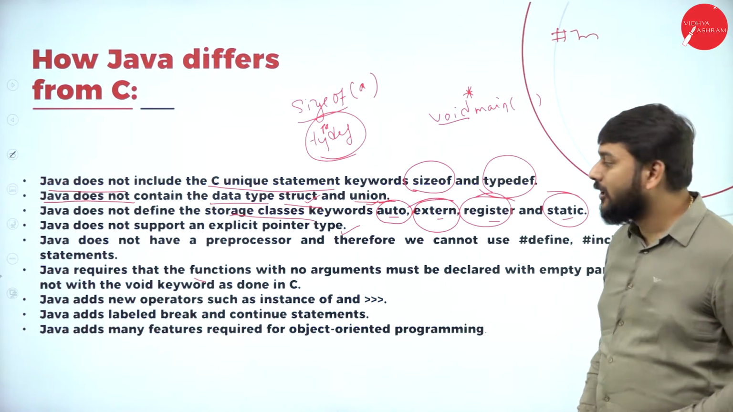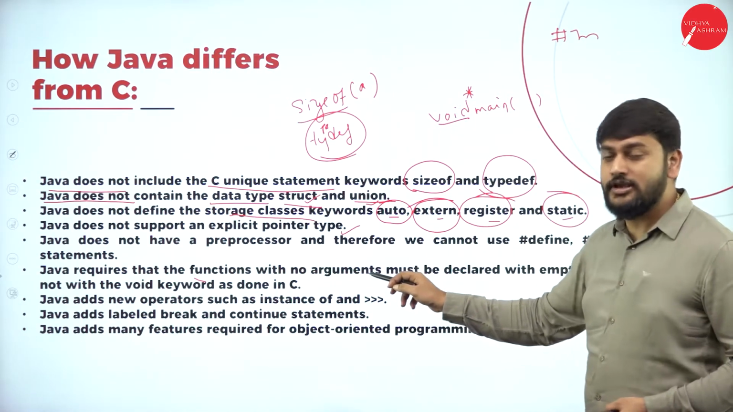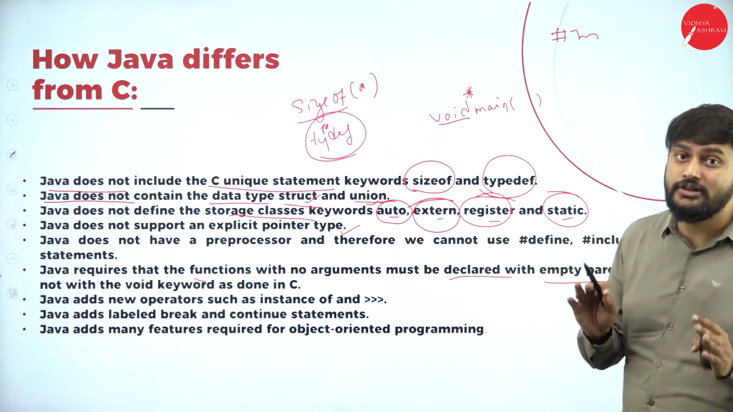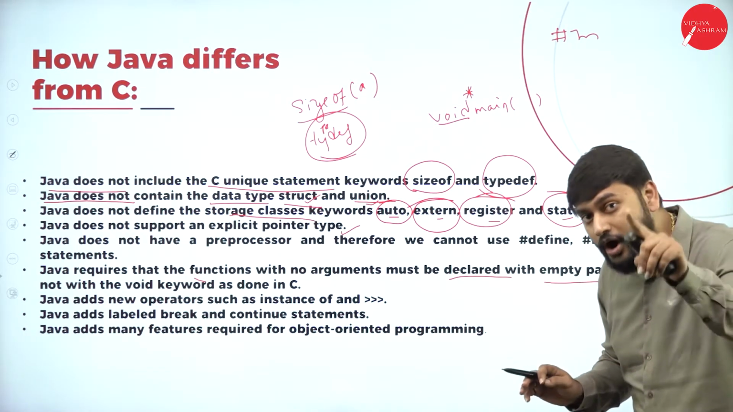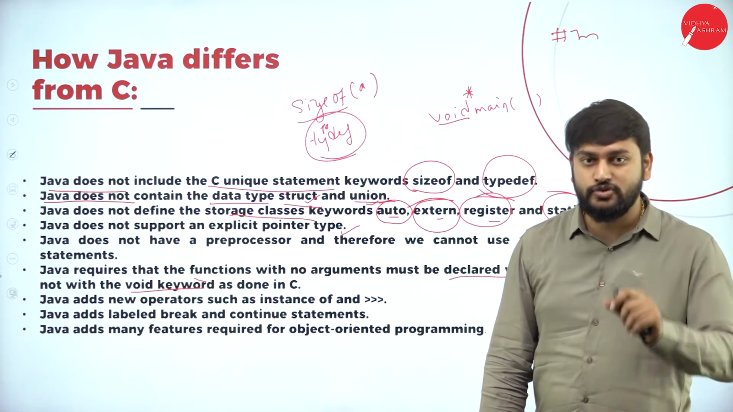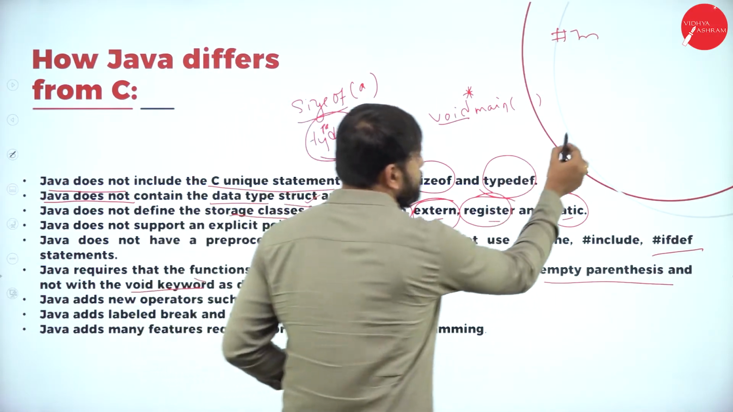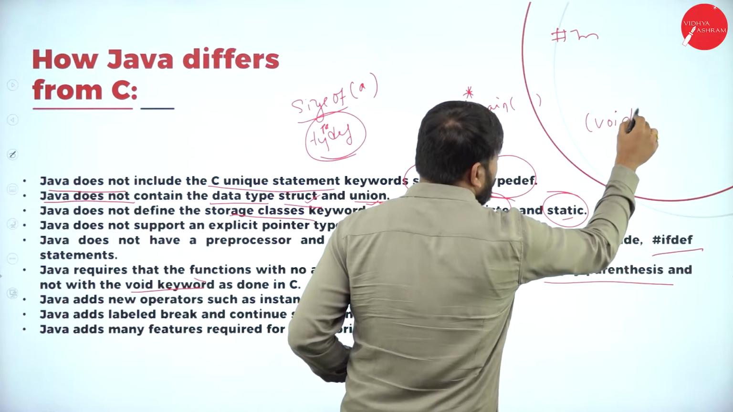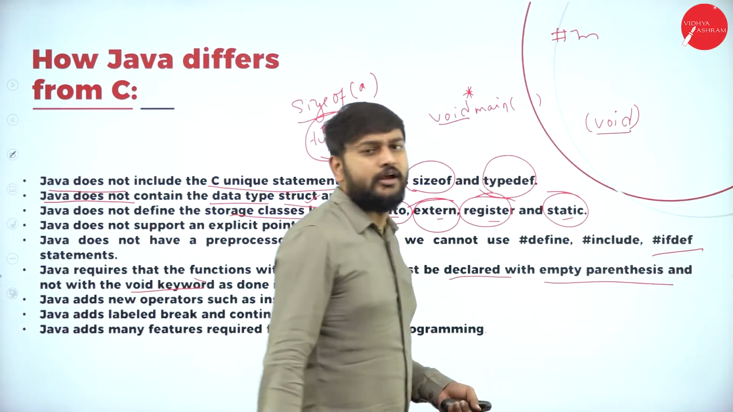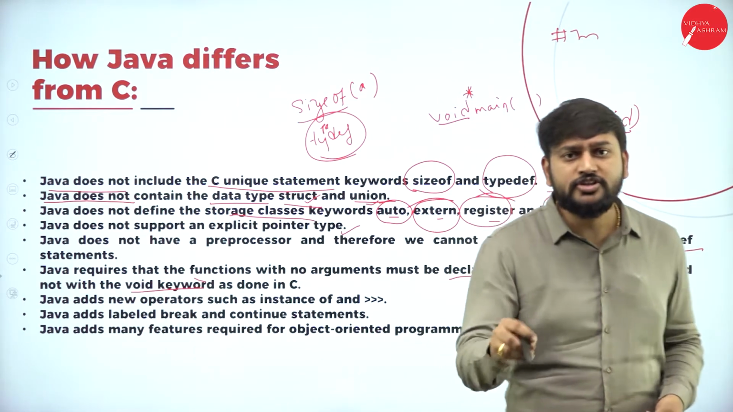So please remember, Java requires that functions with no arguments must be declared with empty parentheses. I'm not supposed to use the keyword void as we used to do in C. We used to write void, right? So you would have come across the keyword void. What is the meaning of void? Void in the sense you don't have any arguments. That's what you need to remember.